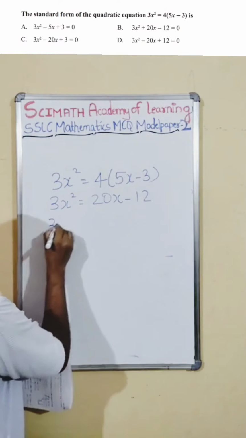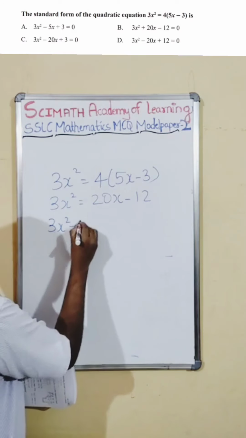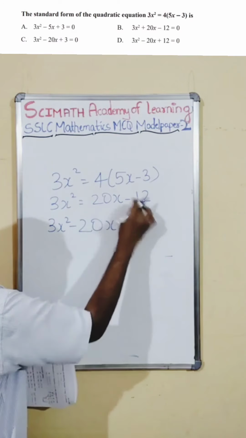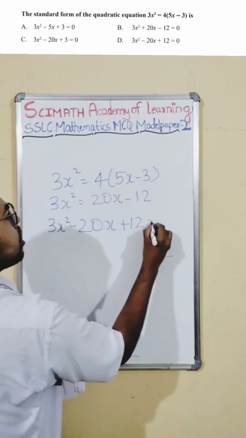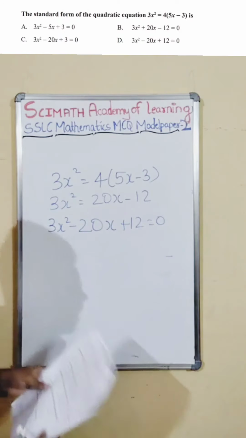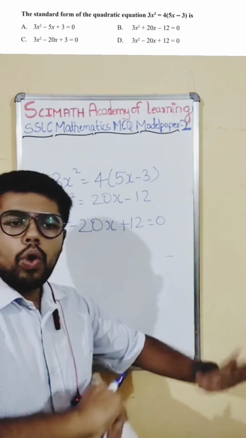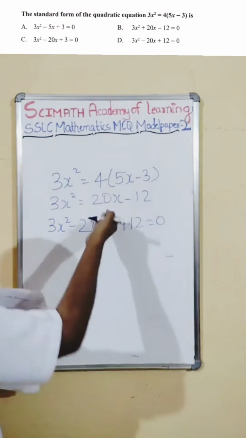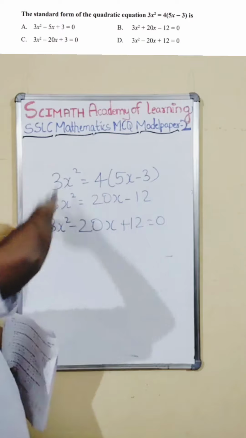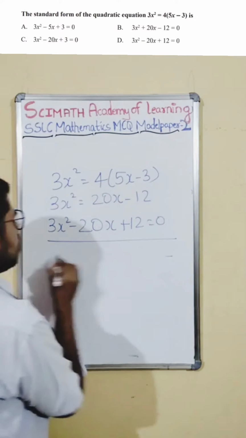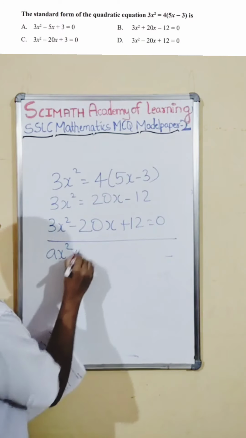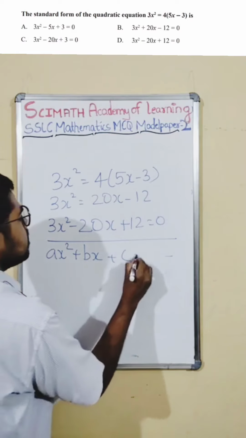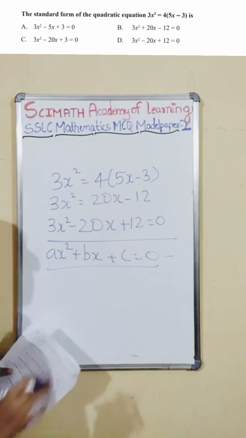So the general form is 3x squared. This comes here minus 20x. This comes here plus 12 is equal to 0. When the numbers shift from one side to the other side, the sign will change. So I am bringing 28 this side, 12 this side, and this is the general form. The general form of a quadratic equation is ax squared plus bx plus c. So we have kept it in the general form itself.